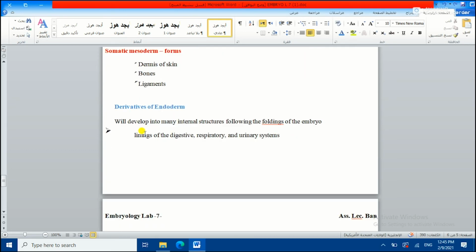Okay, so as a sample or example, the derivatives of the endoderm: as it seems, the endoderm forms the internal structures. Like what? Like the lining of the digestive, respiratory, and urinary systems, and so on.